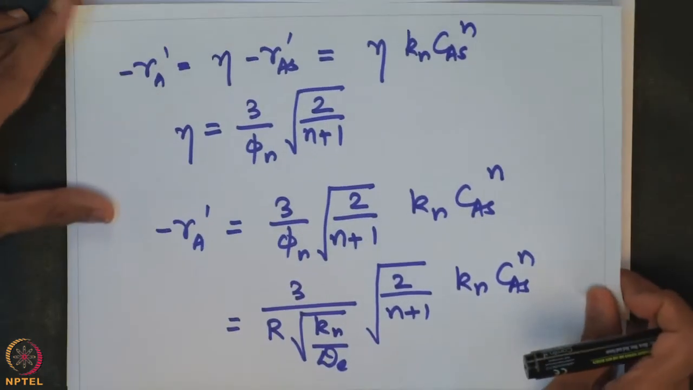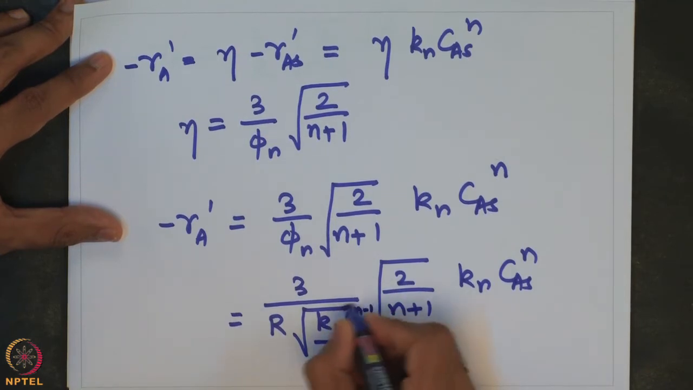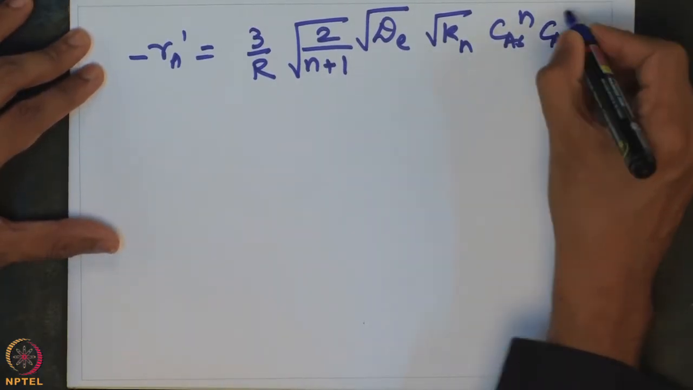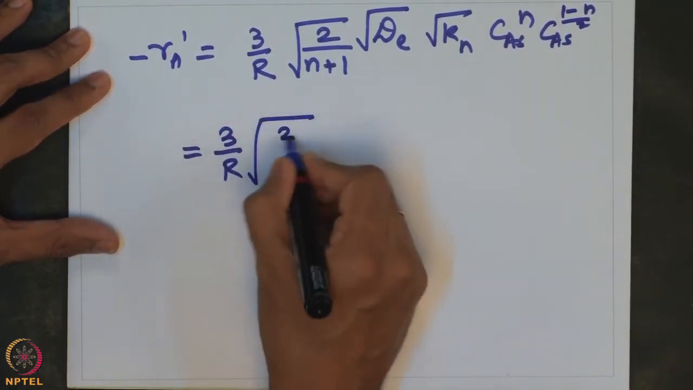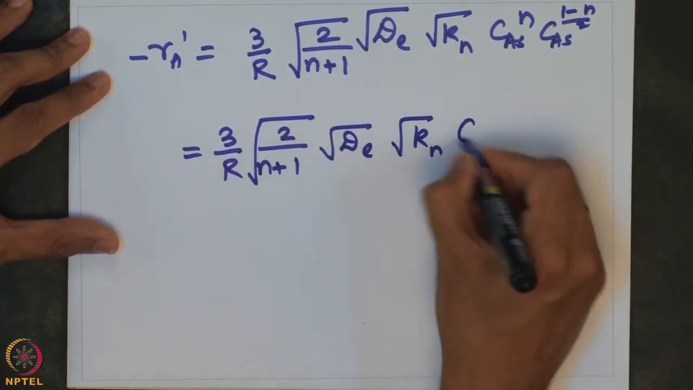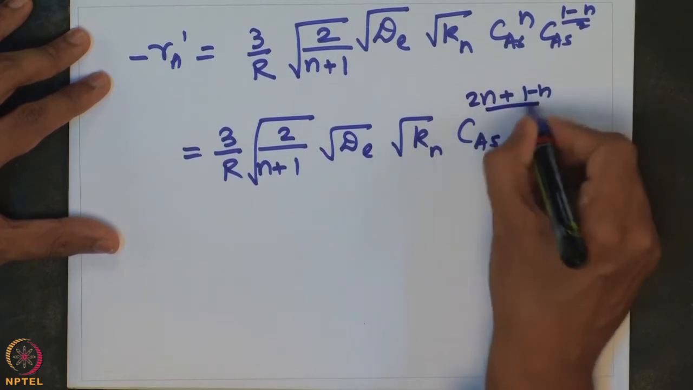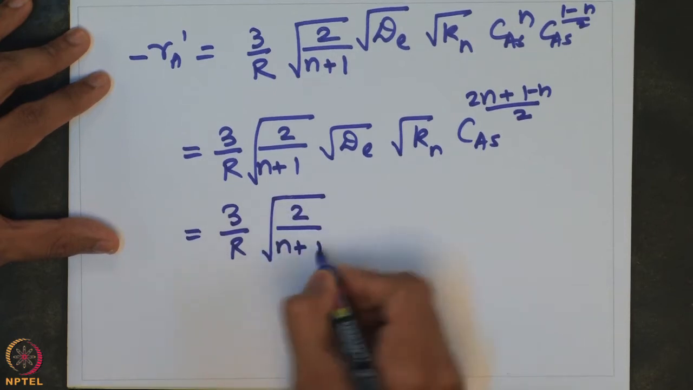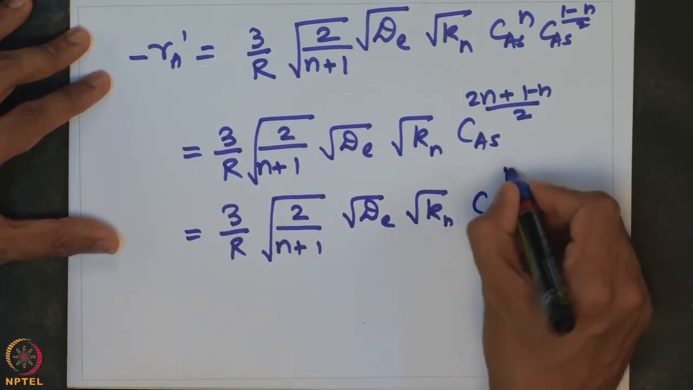So, note that we missed out CAS. So, it should essentially be that into CAS to the power of n minus 1, that into CAS to the power of 1 minus n by 2. So, that is equal to 3 by R into square root of 2 by n plus 1 into square root of dE into square root of Kn into CAS to the power of n plus 1 minus n by 2, and that is equal to 3 by R square root of 2 by n plus 1 into square root of dE square root of Kn into CAS to the power of n plus 1 by 2.